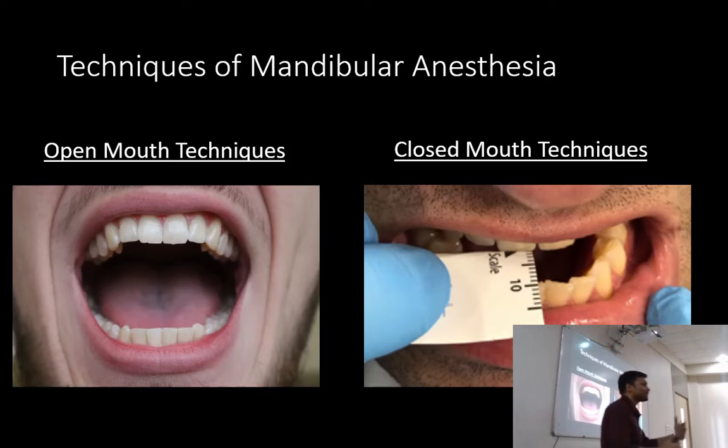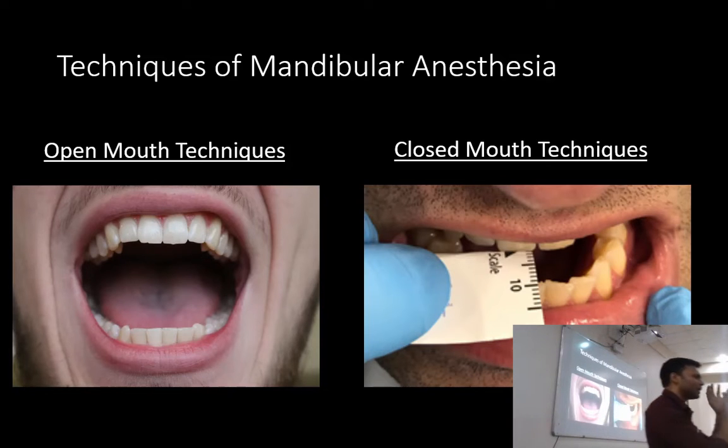In case of trismus, suppose for some reason we are not able to give Vazirani-Akinosi also, there is an extraoral technique, in which we insert the needle extraorally through the sigmoid notch from here, and we block the mandibular branch, the main trunk of the mandibular nerve. Another technique is we insert the needle from here. The basic target is that we need to anesthetize the nerve. We know the position of the nerve, it is medial to the ramus. So wherever we insert the needle from, we just need to anesthetize that part of the nerve. In closed mouth technique we have only one, Vazirani-Akinosi.